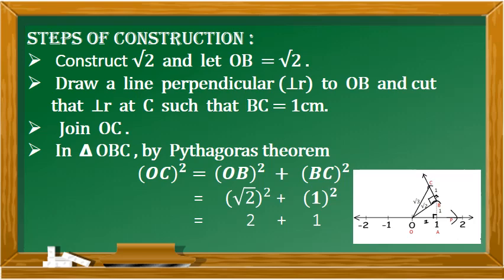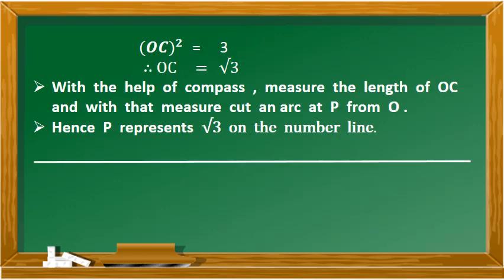This gives you root 2 the whole square plus 1 square. Root 2 the whole square is 2 and 1 square is 1, so 2 plus 1. OC the whole square is equal to 3. Therefore, OC is equal to square root of 3, since the square on the left hand side, when it comes to the right, becomes square root.